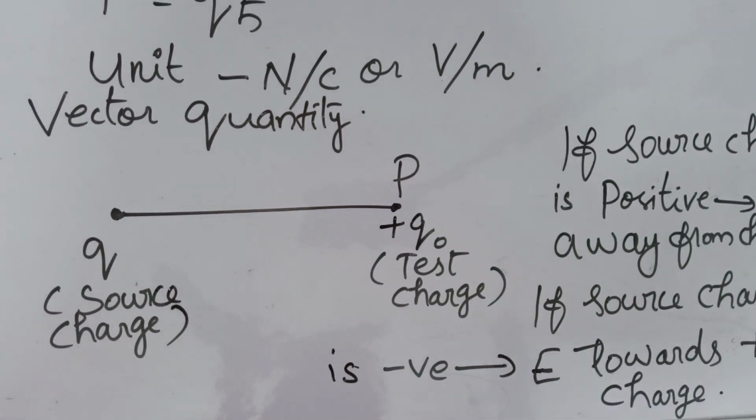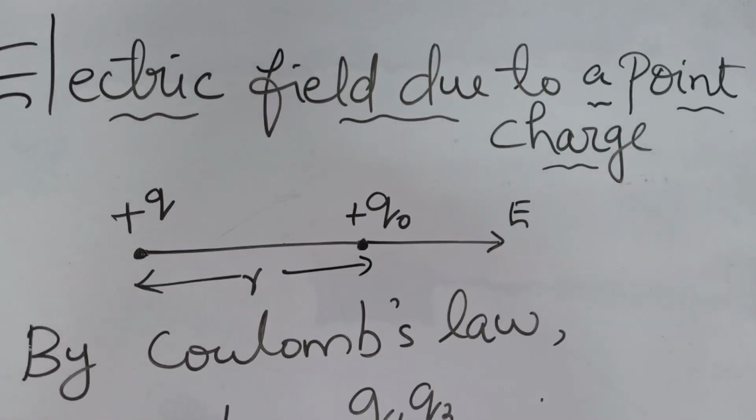That means the electric field will be towards the charge. So all these points are very important that you just understand, because this is needed for our next derivation also. Now we have to find the electric field due to a point charge.